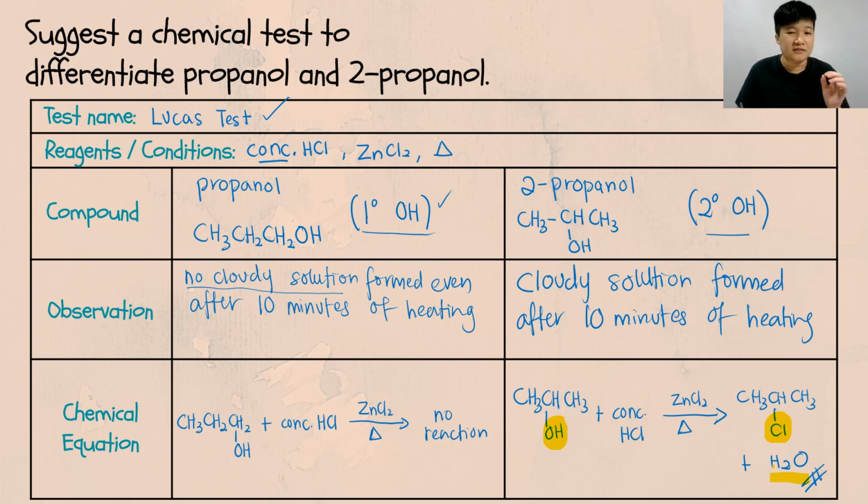Okay? Alright, simple. As long as you know the class of alcohol, then everything will be simple. Therefore, make sure you can draw your alcohol when the question gives you the name. Alright? Draw the alcohol correctly. Identify the class of alcohol correctly before you proceed with the chemical test. Simple? And that is all about Lucas.